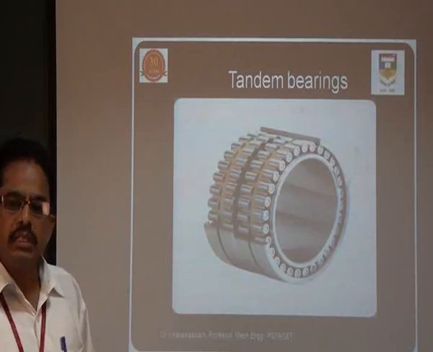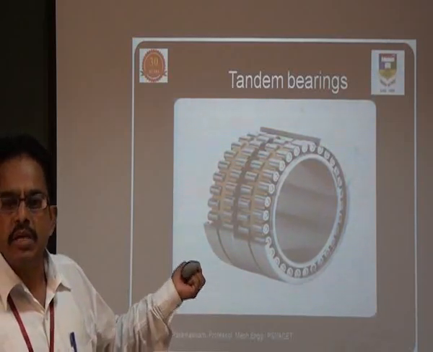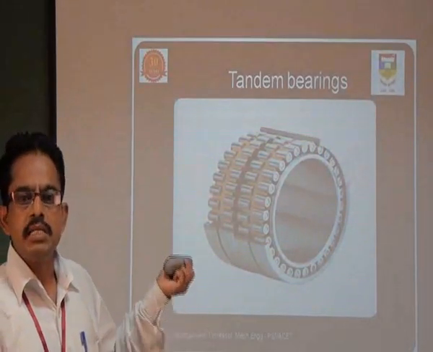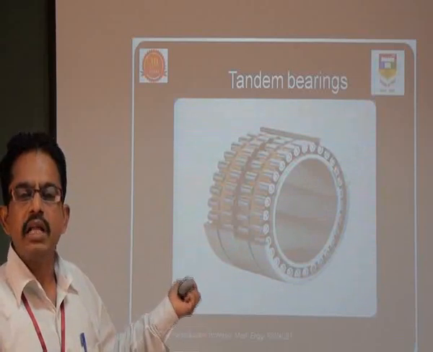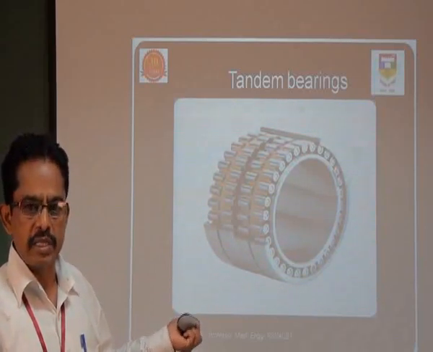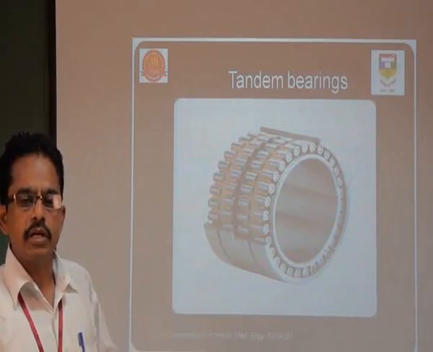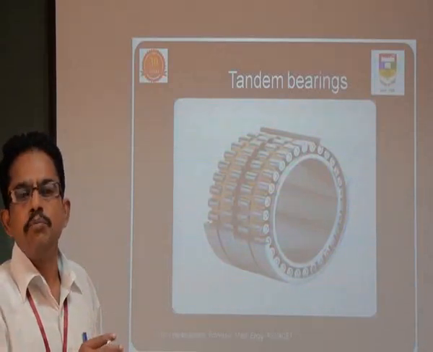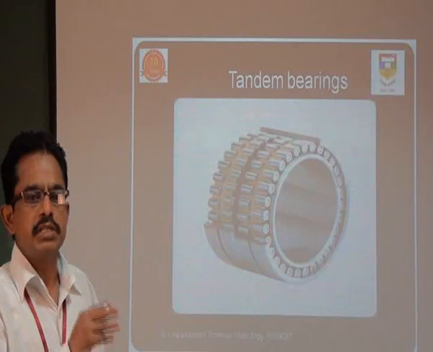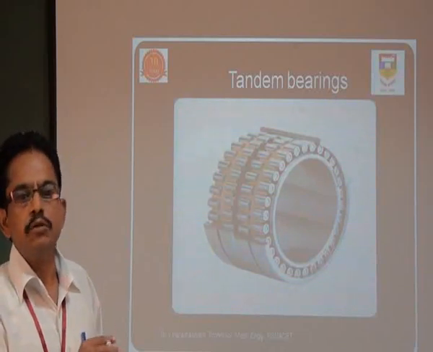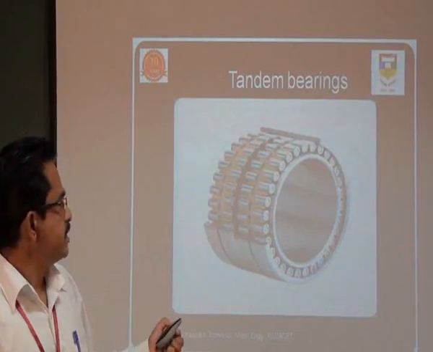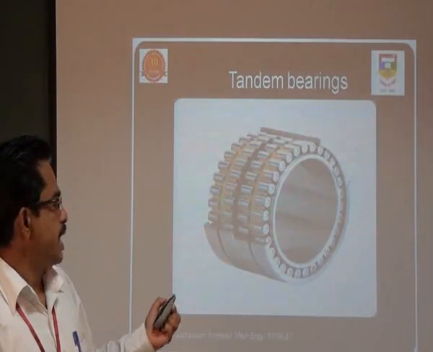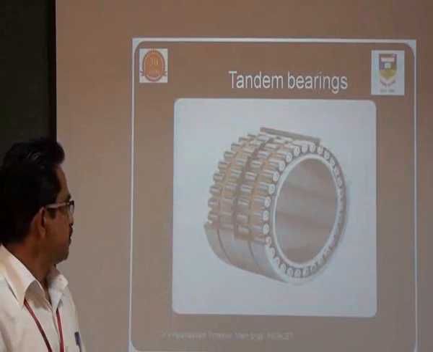For example, it can be used in the machine spindle, CNC machine spindle, or maybe CMM spindle, where we require more accurate movements. There is no wobbling. For example, if the shaft starts rotating like this, automatically the parts machined in that machine will have lower accuracy. So in that case, we can use such tandem bearings.